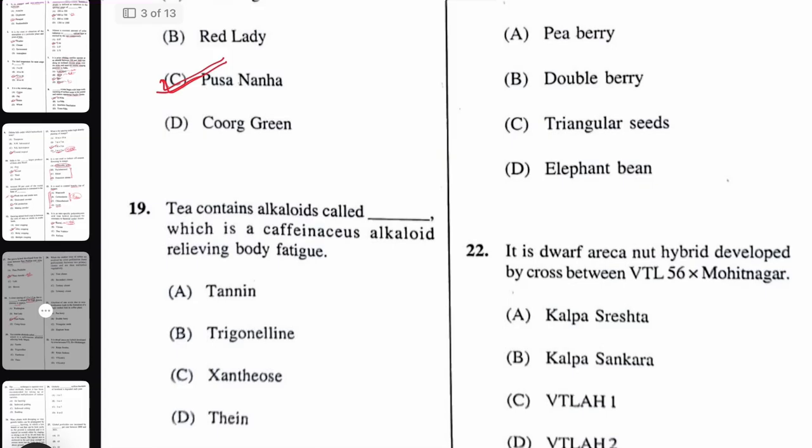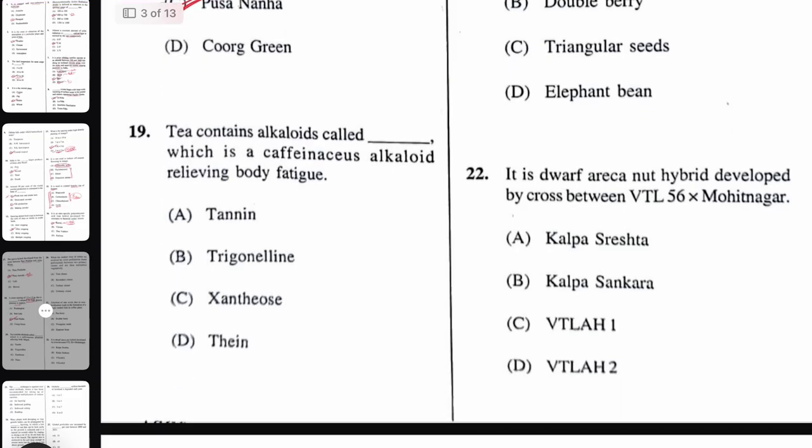Next question. Tea contains alkaloid called dash, which is a caffeine-like alkaloid relieving body fatigue. See, tea contains all these alkaloids. But for relieving or giving relaxation from body fatigue, in my viewpoint it would be theine, what I found from the internet. But you can let me know if you found the right answer, which would be most appropriate. But remember all these alkaloids are present in tea.